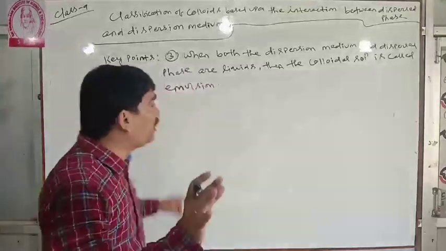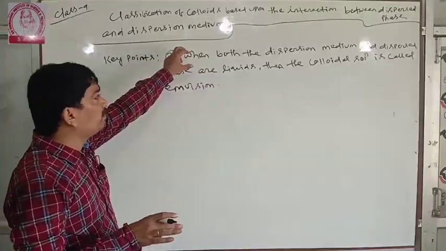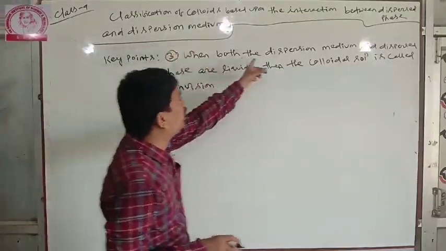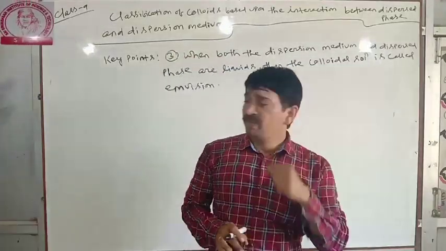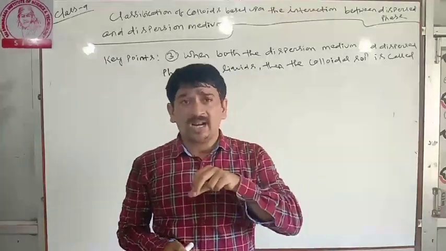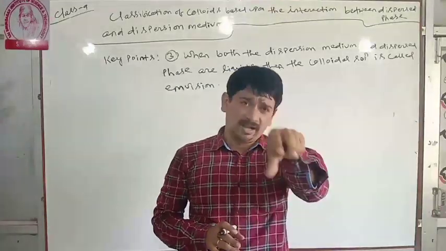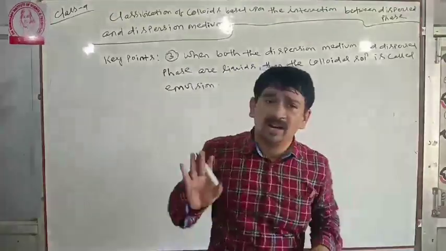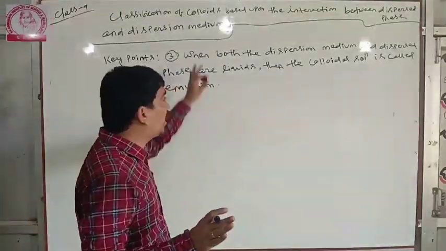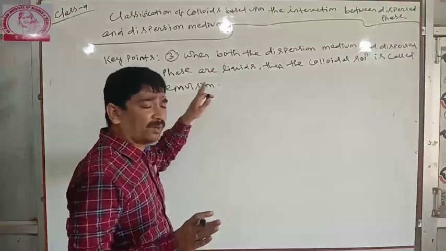So when both the dispersed phase and dispersion medium are liquids, that is milk. Milk, oil in water, and water in oil are emulsions. We will discuss what an emulsion is and the types of emulsion, oil in water and water in oil, later.